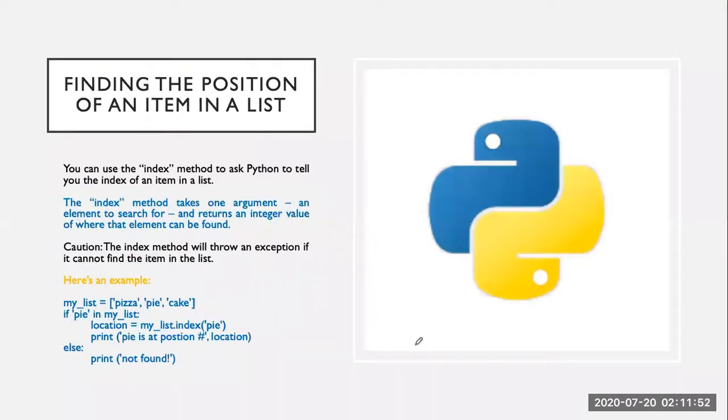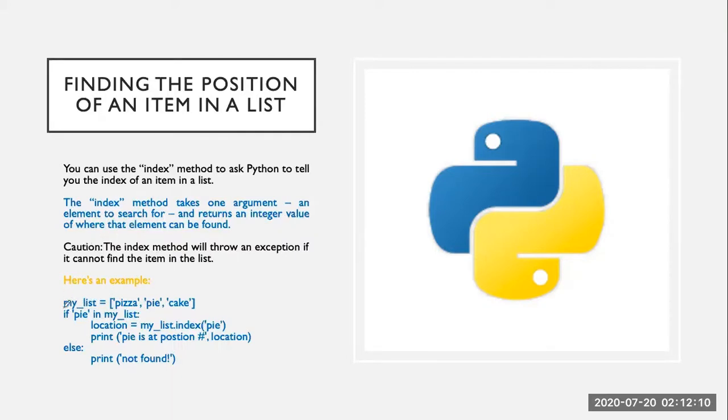We can also find the position of an item in the list. For example, we can use the index method to ask Python to tell us the index of an item in a list. The index method takes one argument, an element to be searched for, and then returns the integer value of where that element can be found.